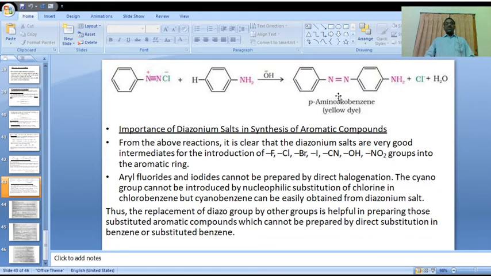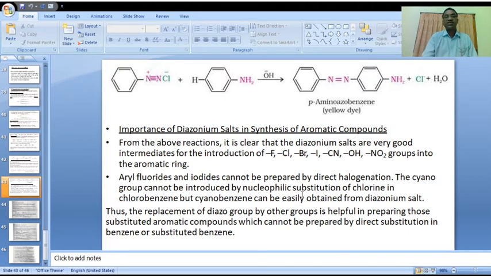Importance of diazonium salts in the synthesis of aromatic compounds. Diazonium salts are generally used in the synthesis of various aromatic compounds.